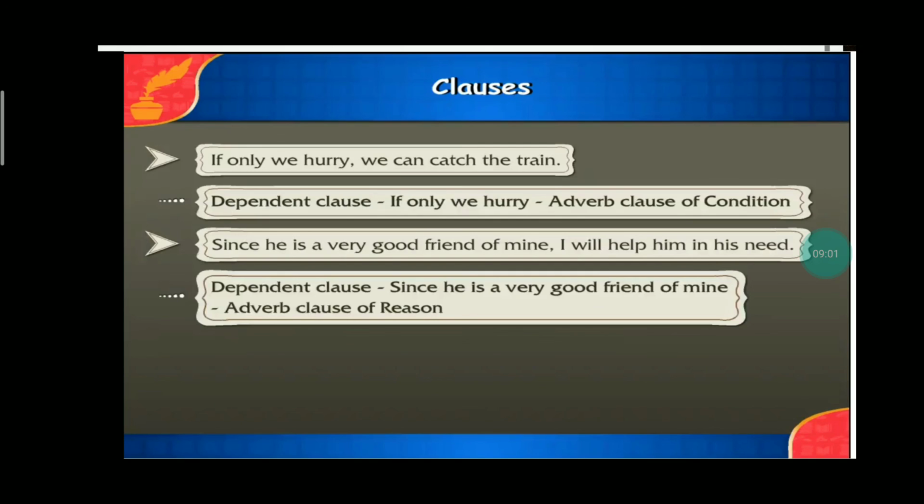Here a condition is given. If only we hurry, we can catch the train. If we are not in a hurry, we can't catch the train. Last example. Since he is a very good friend of mine, I will help him in his need. Dependent clause: since he is a very good friend of mine. This is an adverb clause of reason. And that is why I will help him, because he is my good friend.